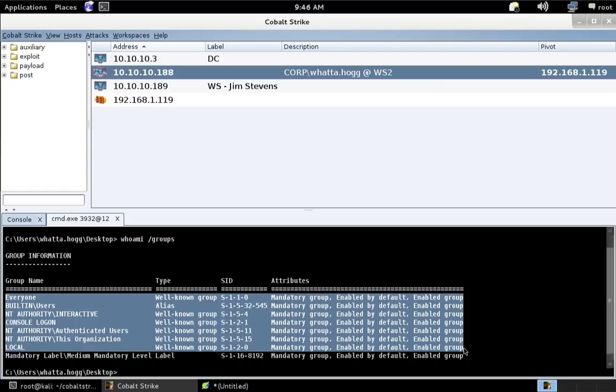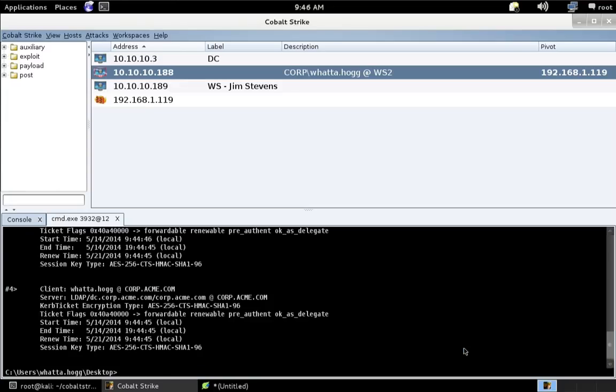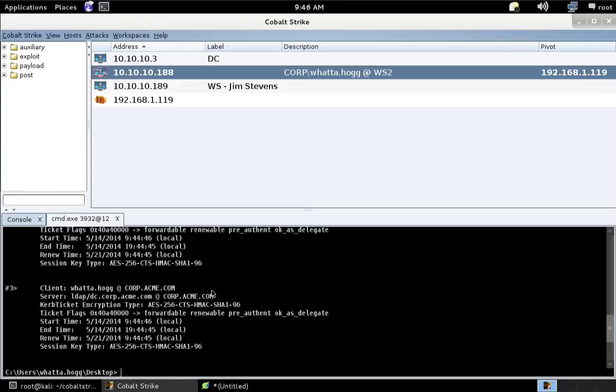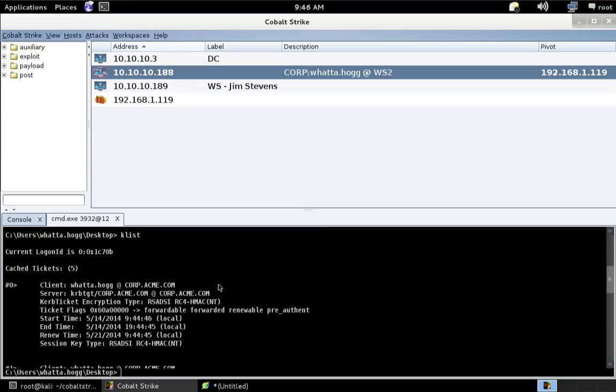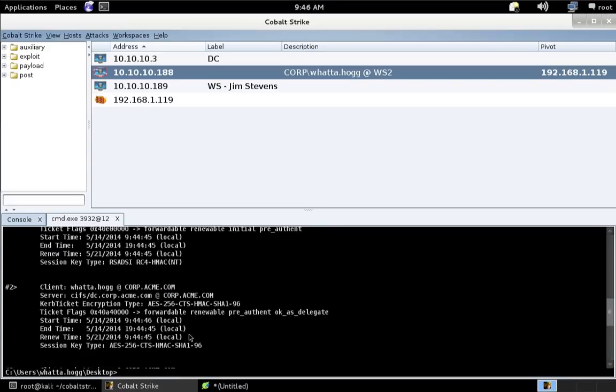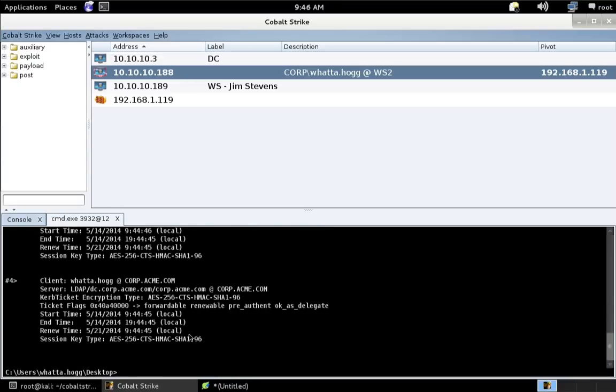Now, let's say I, the attacker, want to resume, if you will, control of this domain. We can do that. What we need to do is inject that golden ticket, apply that golden ticket to our current session. Now, just to show you there's nothing up my sleeve, if I use the Windows command klist, I can see which tickets are applied to the current session. And you can see these are all whatahog tickets right now, okay? So nothing special going on right now.